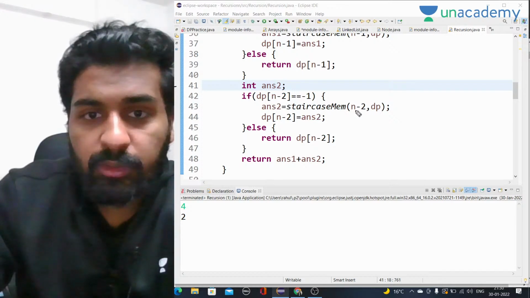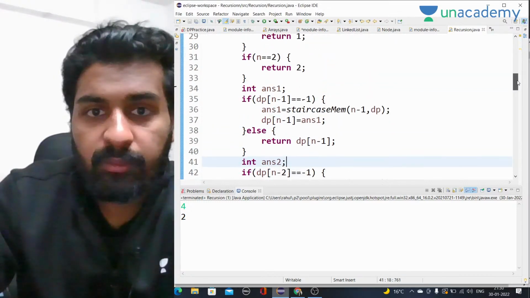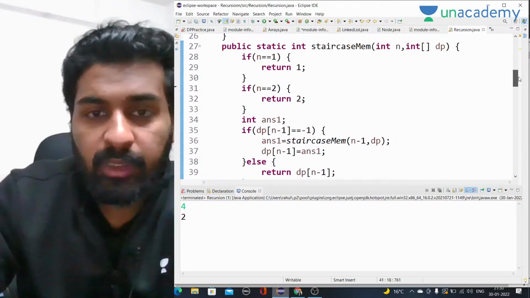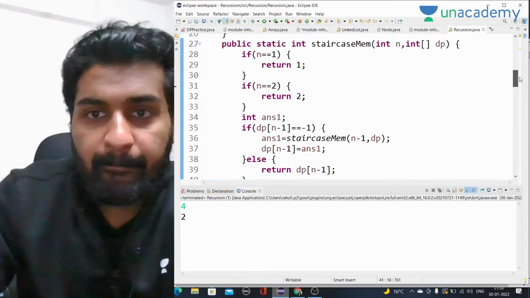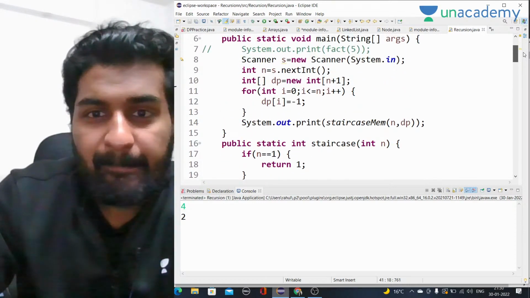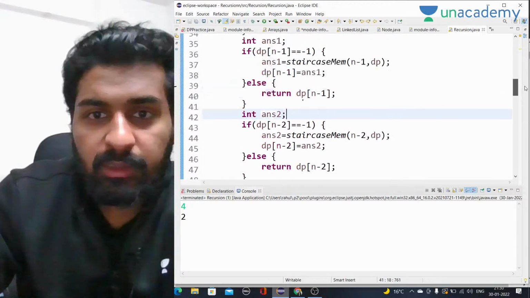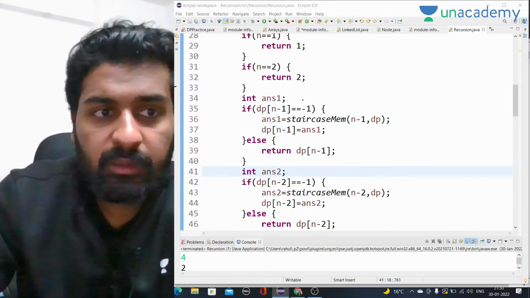Okay, just give me a second, let me see what the issue is here, then I'll show you that. So n minus 2 is minus 1, n minus 2 is answer 2, otherwise we call and we have to store it as well, right? And else we return the answer 1. We are calling for n is equal to 4, so the answer should be 5, right? We are returning answer of 5 plus 6. I hope this is correct, but there might be some problem.